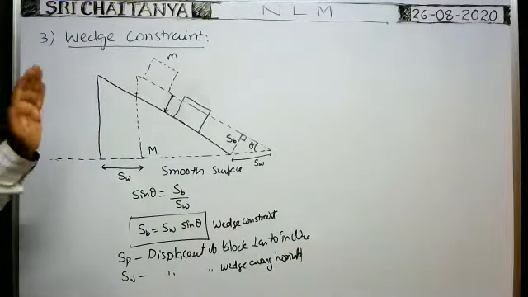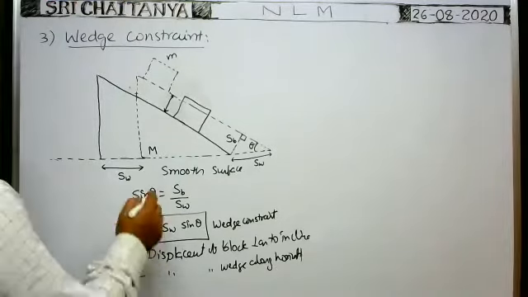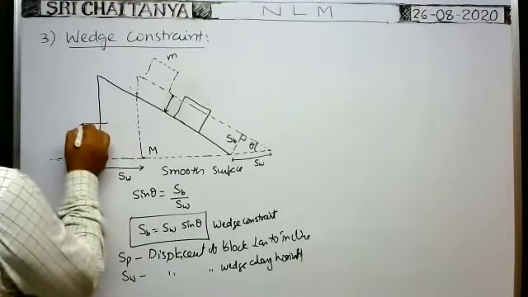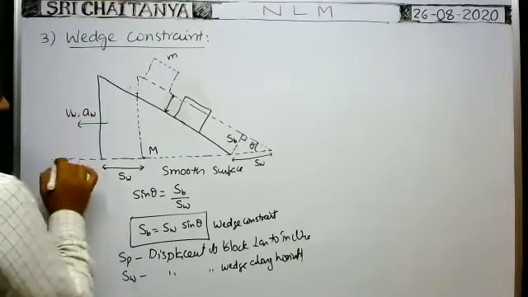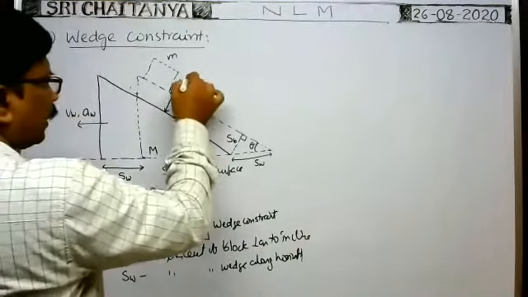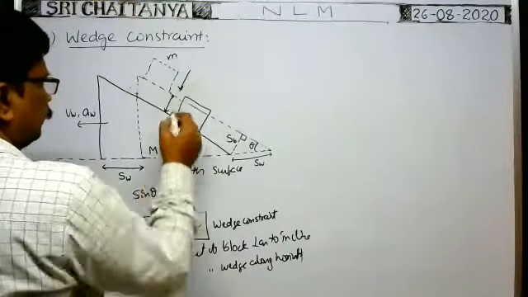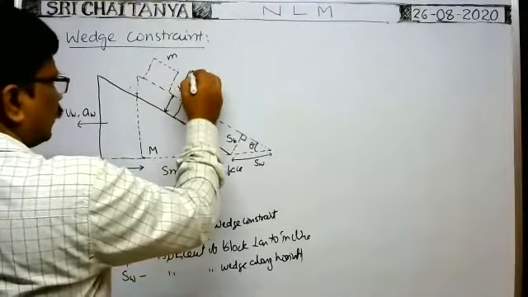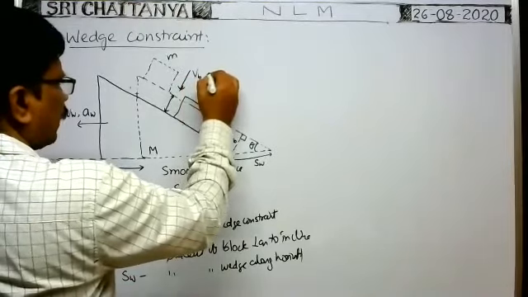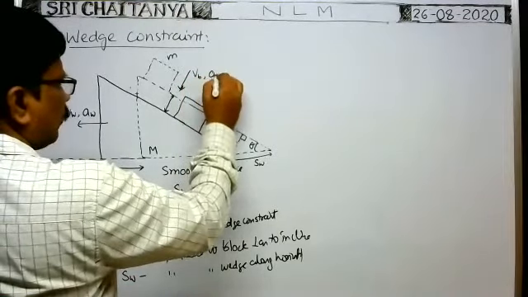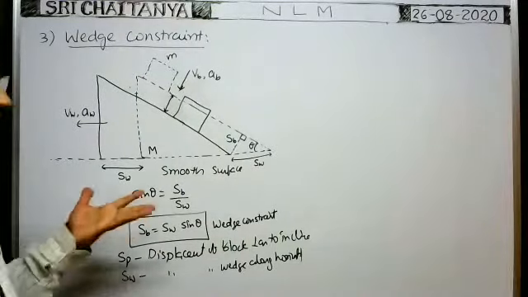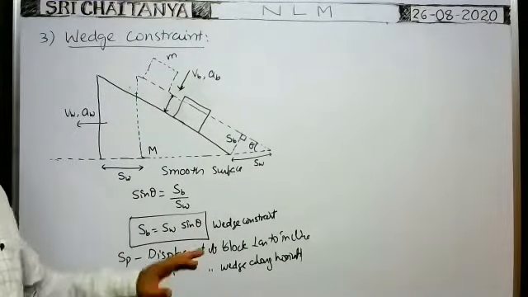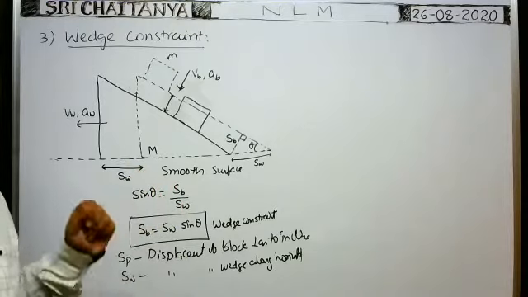At a certain instant of time, suppose the velocity of the wedge in this direction is VW and the acceleration of the wedge is AW. At the same time, perpendicular to the incline, in this direction, the velocity of the block is VB and the acceleration of the block is AB. What is the relation among them? Now you tell me the remaining two constraint relations.